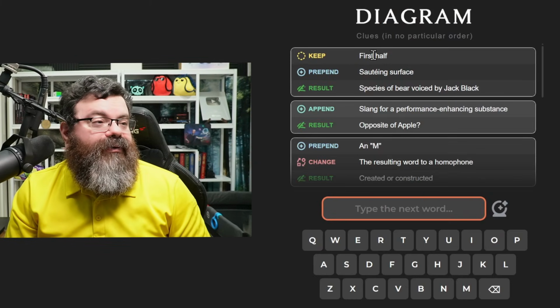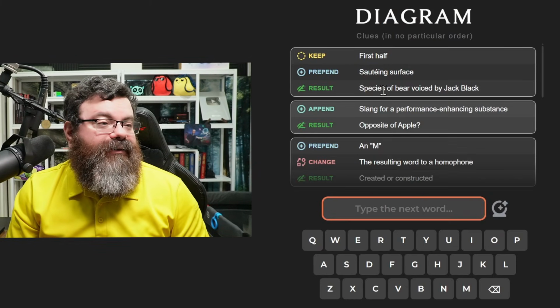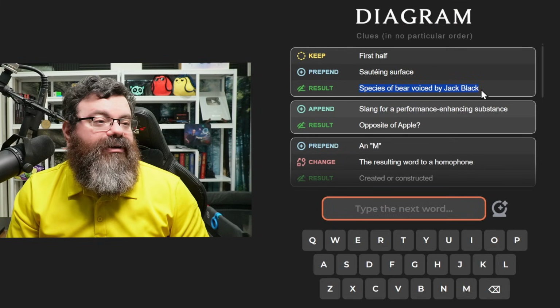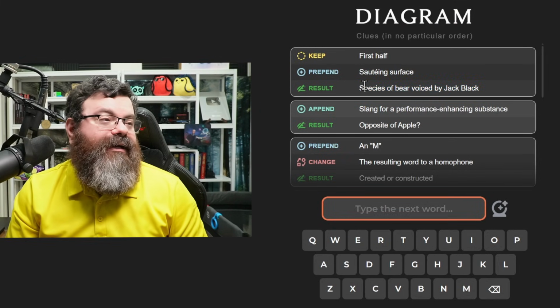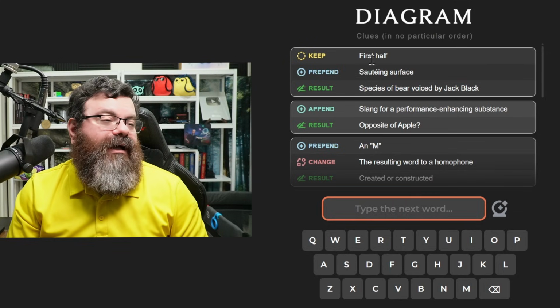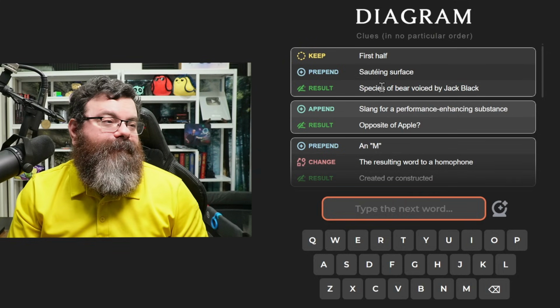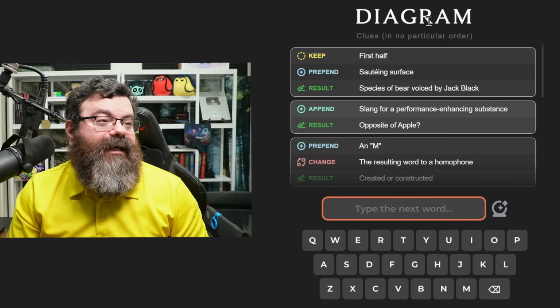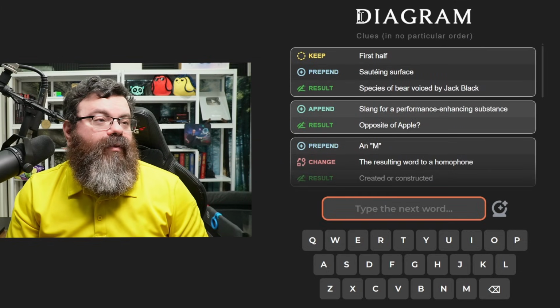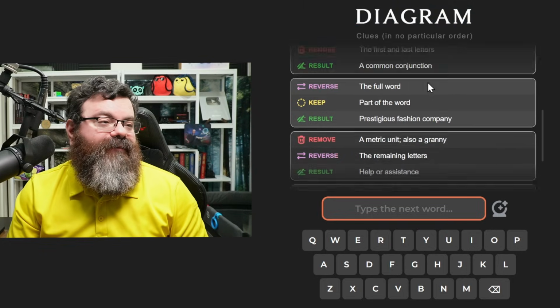What we need to do is we have kind of a clue: species of bear voiced by Jack Black, right? Sorry, let's go through this a little bit more carefully. We're starting with the word diagram, and we need to transform it into one of these.